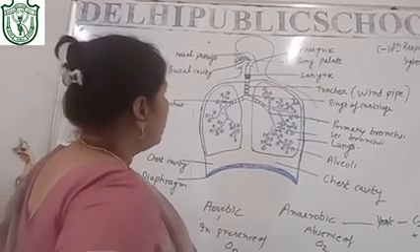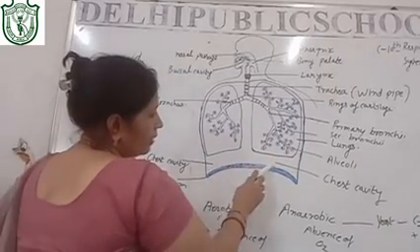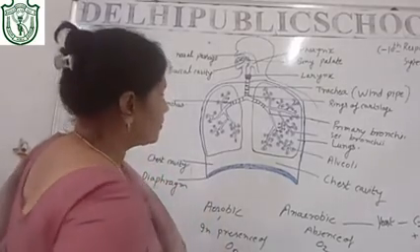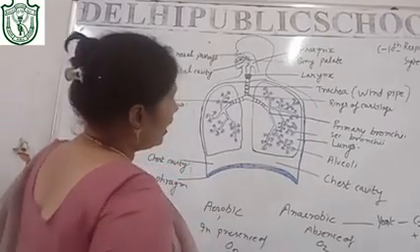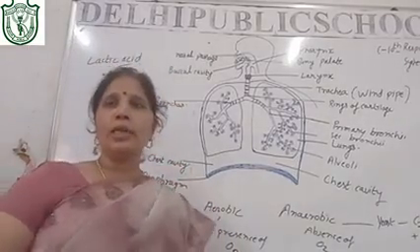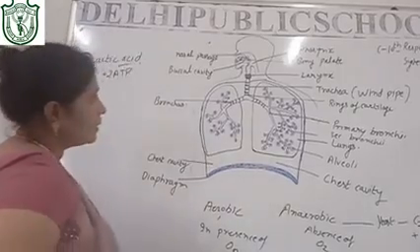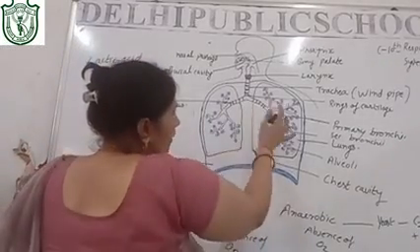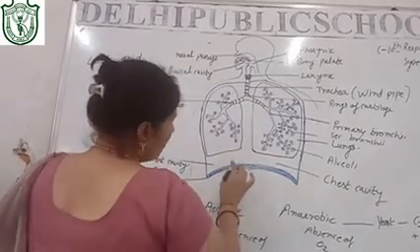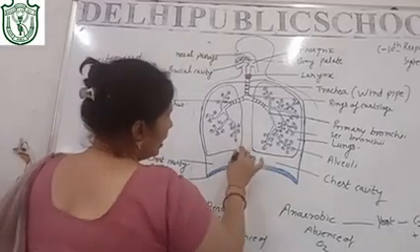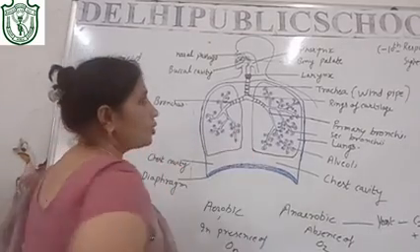Now you see what is going on. This is a muscular diaphragm, meaning muscles are here, on which the lungs rest. It is dome shaped. Now when we are inhaling, the chest cavity should increase. These lungs are covered by the ribs, and below is the diaphragm. The diaphragm contracts and comes down, so the lungs get more space, and the intercostal muscles attached to the ribs also contract.